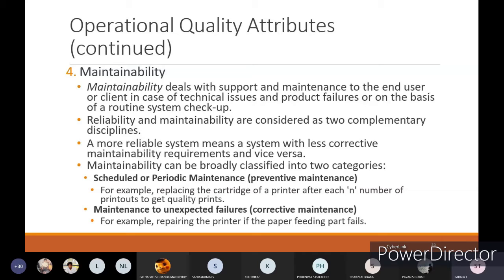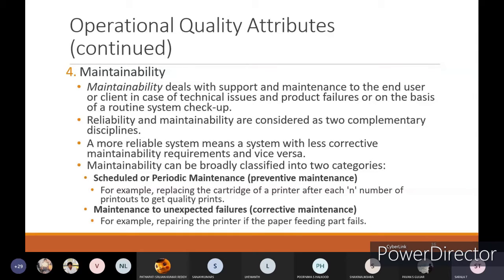See, normally when your embedded system is working properly, you won't check continuously. At least you verify whether it is working properly or not, or if there are any technical issues or product failures, within 3 months or 6 months once, if you check those things, then you can properly maintain the product.